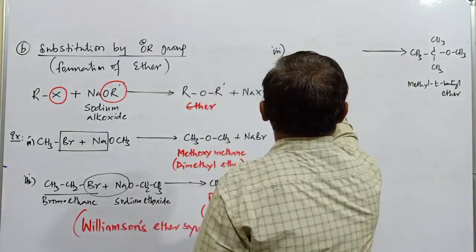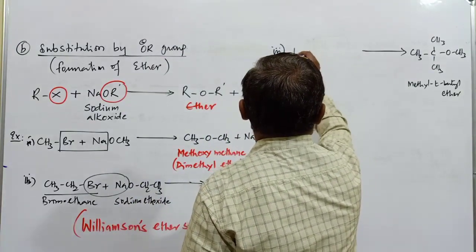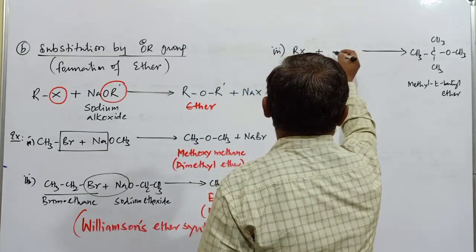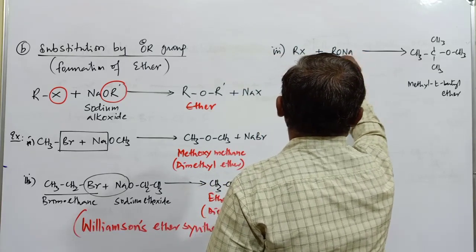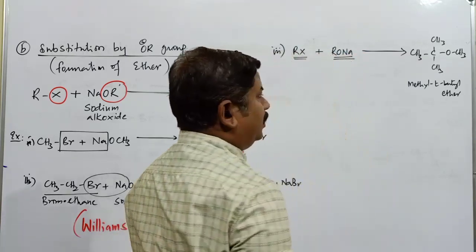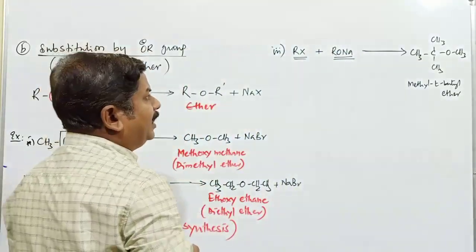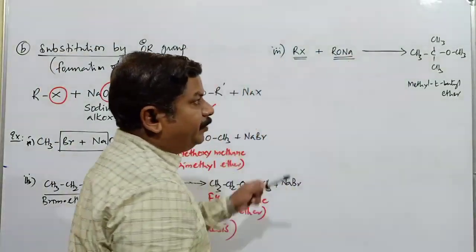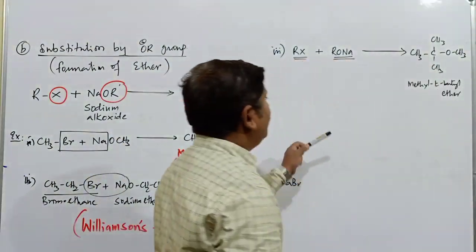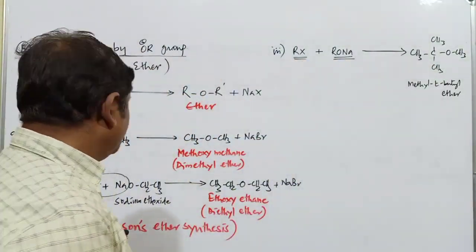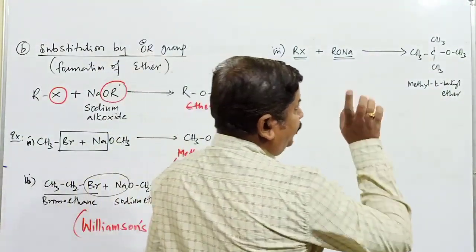So what should be the respective alkyl halide RX, and what should be the respective sodium alkoxide, RONa? What is the nature of this alkyl halide and of the sodium alkoxide to get that particular ether? Why am I referring to this example? Because this is a very important question. Suppose there are two possibilities.